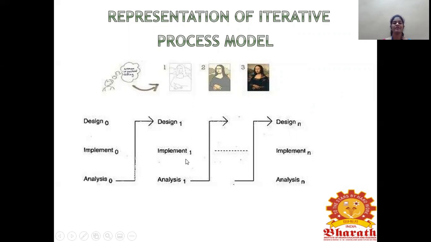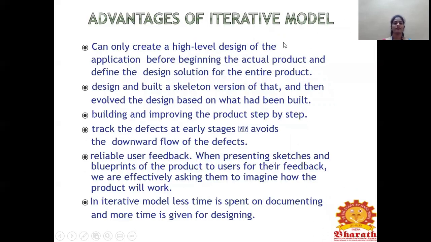Then again we need to implement it, and then analyze whether it is right or not, whether it satisfies the full system or not. So this process is repeating again and again to give the whole complete system. Okay, so this is the iterative process model.